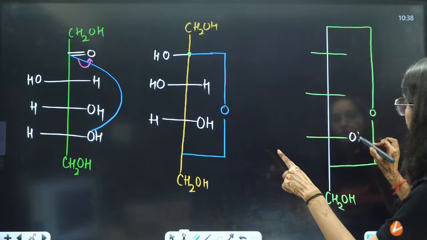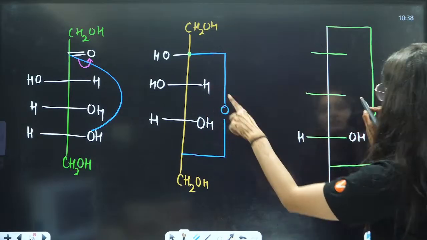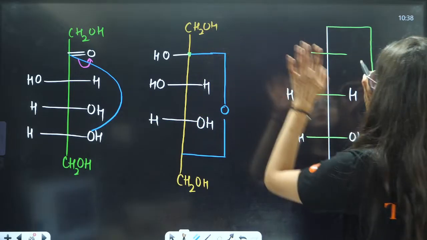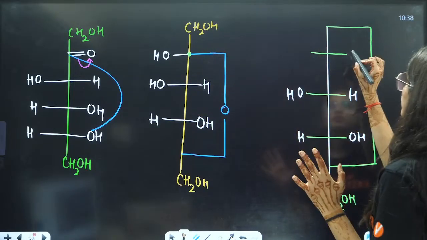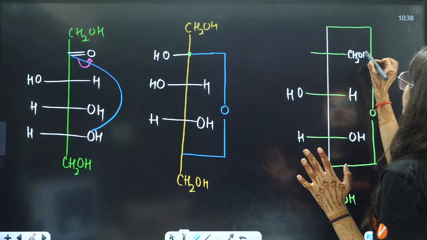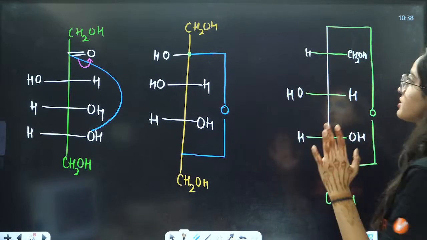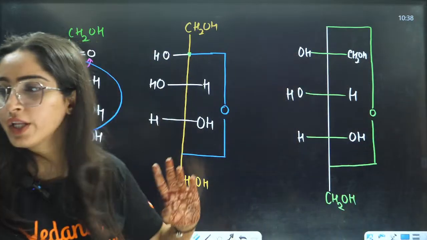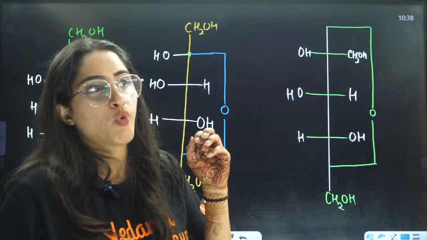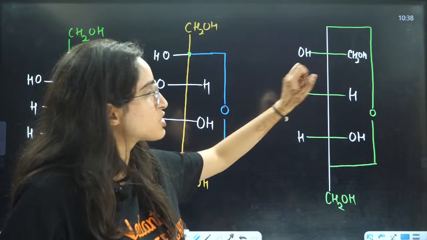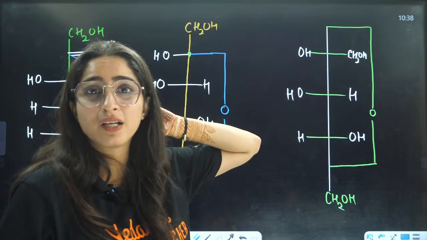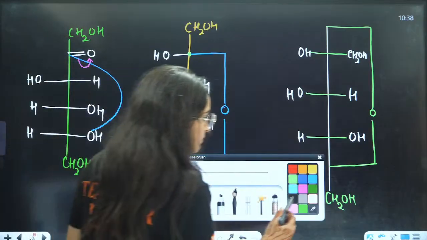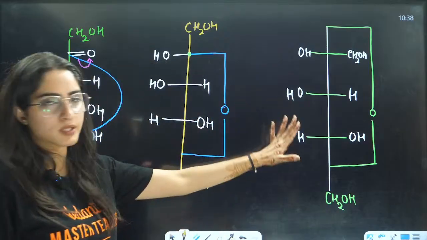This is hydrogen. This is OH. And this one you can write in 2 ways: CH2OH and OH. Whenever you have OH on that position, it will define whether you have alpha or beta, right? Okay, so now this will become the structure, right?